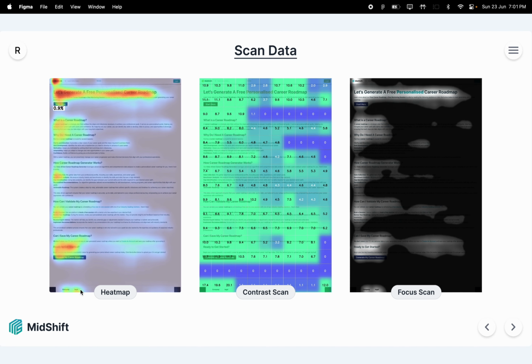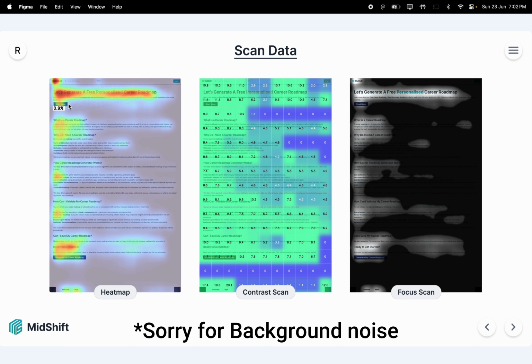After this user journey, I scanned their data to get the heat map, contrast scan and focus scan. These three images clearly show that people coming onto the site love the fact that the service is free, and they are clicking on the start here button. But when they are taken to the bottom of the page, they get confused and leave the site. They go back to the Google search. The same goes for their focus scan and contrast.